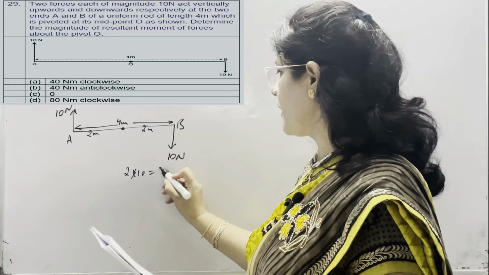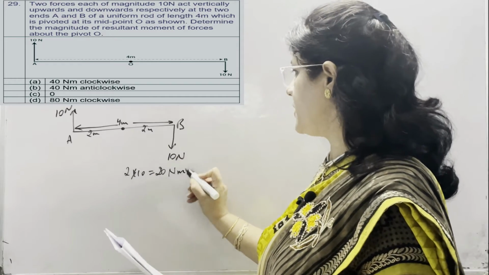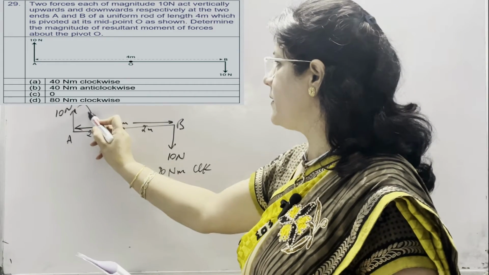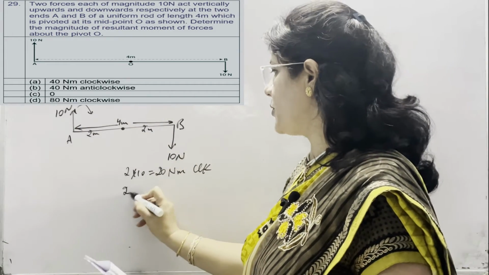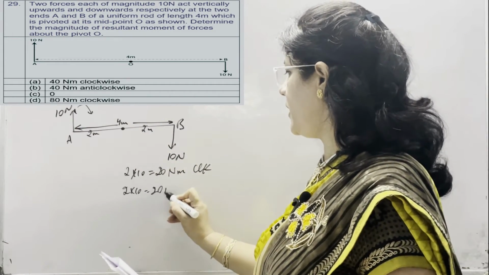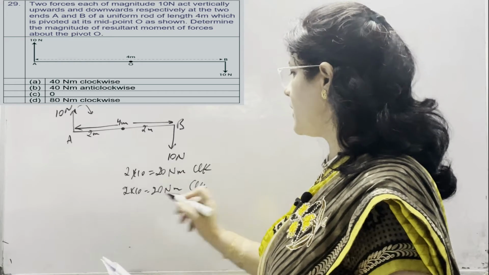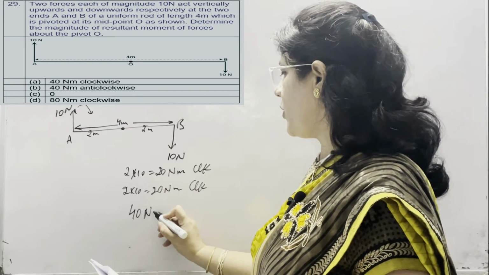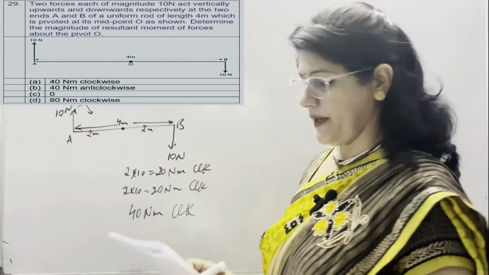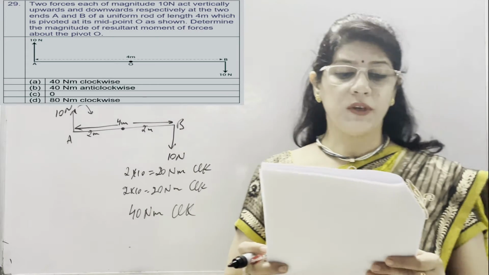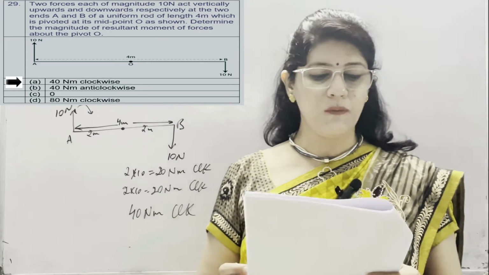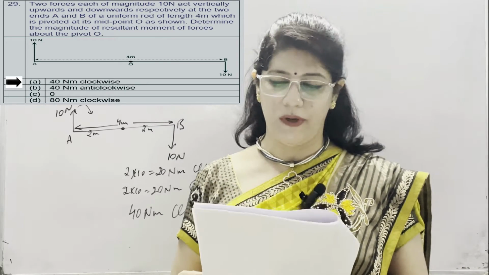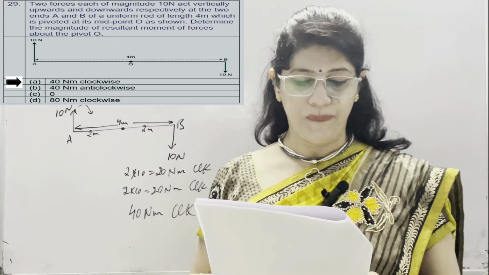It means 20 Newton meter in the clockwise direction. Again on this side, the direction is clockwise. So 2 into 10, it means 20 Newton meter clockwise. So the resultant moment of force is 20 plus 20, the algebraic sum, 40 Newton meter in the clockwise direction. Option A is 40 Newton meter clockwise, B is 40 Newton meter anti-clockwise, C is 0 and D is 80 Newton meter clockwise. So the correct option is A.